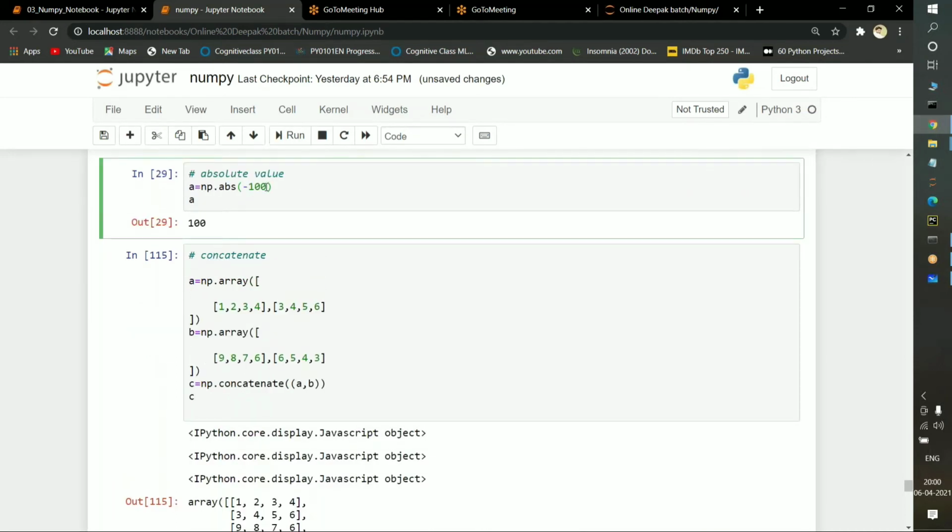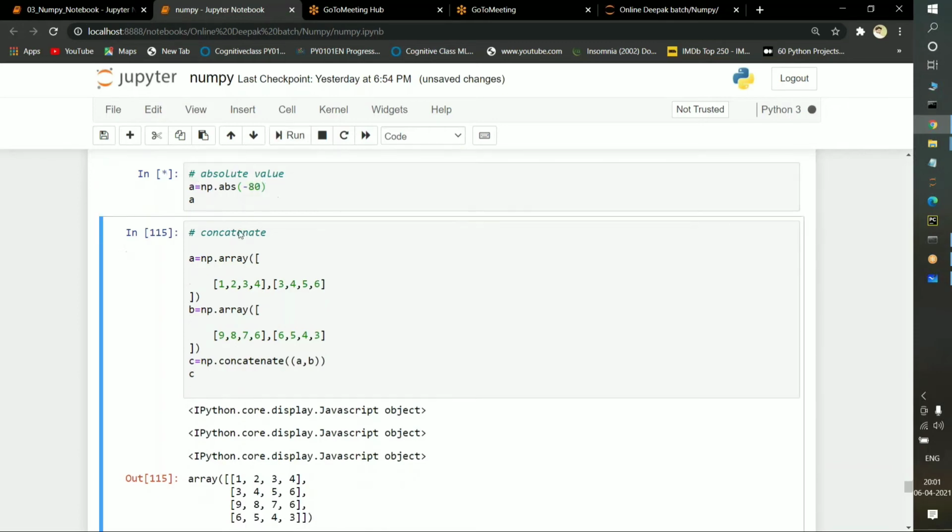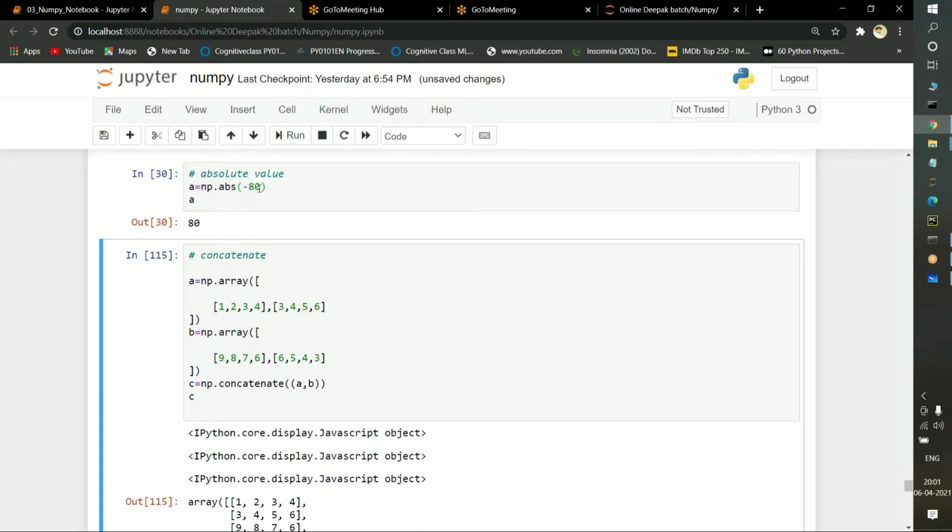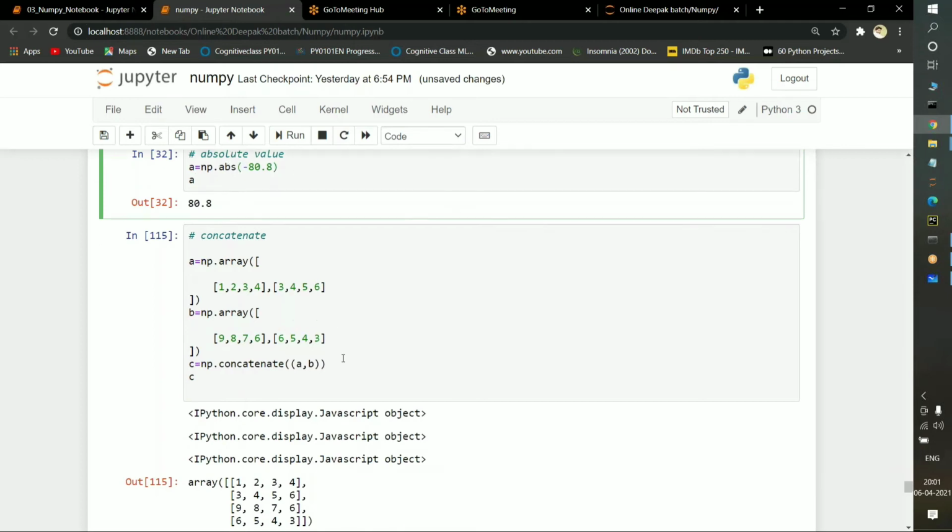So in place of 100 here, if I pass 80 as a best example, we will see the output is nothing but 80. If I pass floating values, suppose 80.0, see, 80.0 it is going to print. Suppose I pass -80.8, I told you the minus will be removed. See, 80.8. It is going to select the absolute value. This is known as the working process of absolute here.